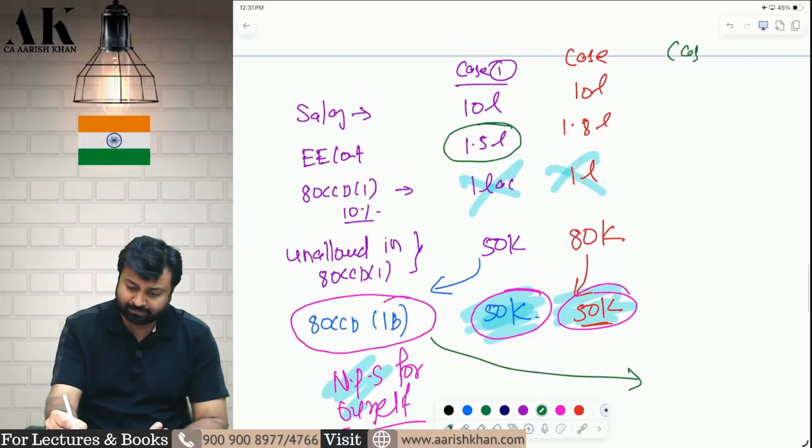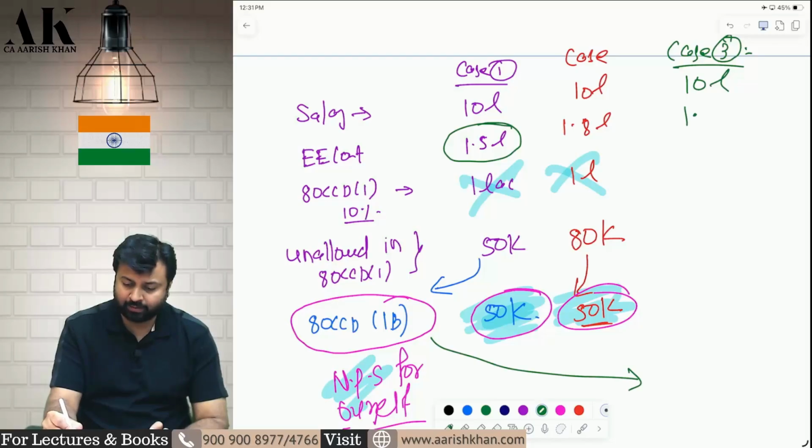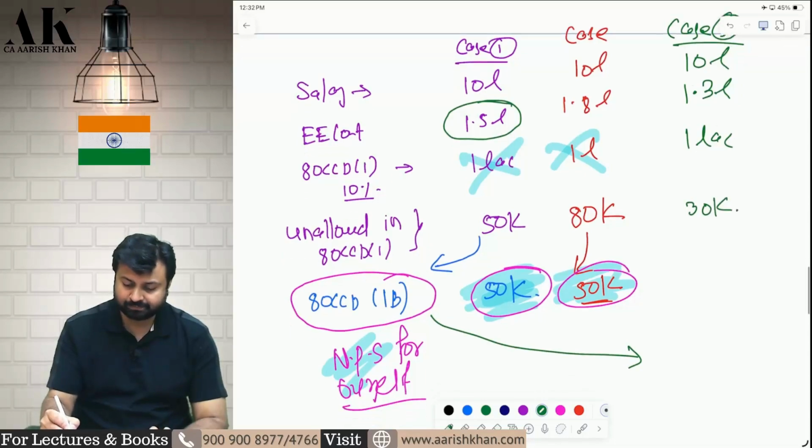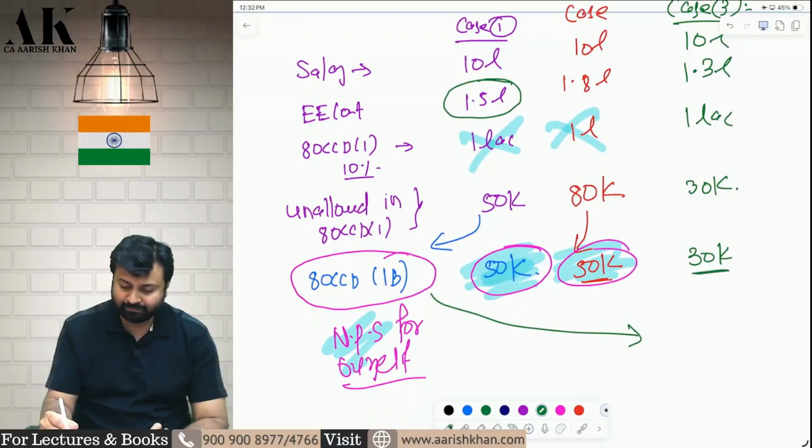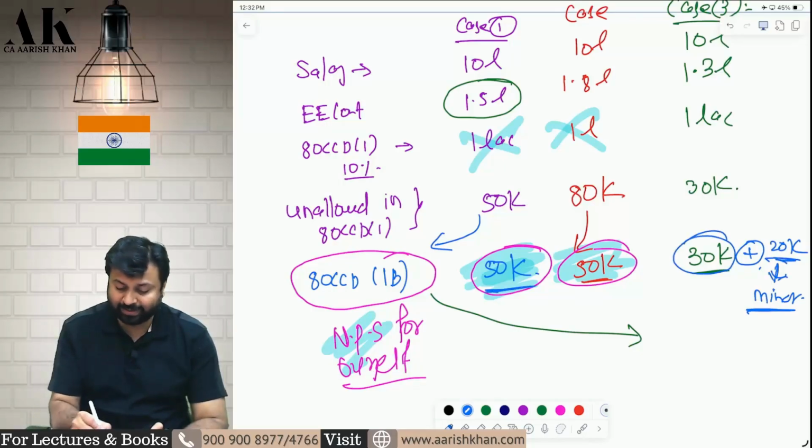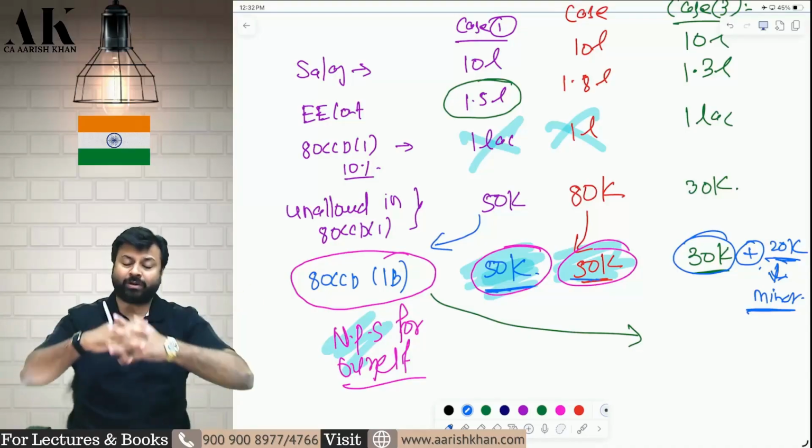Let's take another example, case number 3. Salary is 10 lakhs. Employer contribution is 1.25 lakhs or 1.3 lakhs. How much will be allowed in subsection 1? 1 lakh. How much is unallowed in 80CCD subsection 1? 30,000. So 30,000 you can claim in subsection 1B for yourself, and now you have a scope of another 20,000. You can make another NPS in the name of minor child also. 30,000 yours and 20,000 minor child. The total limit of 50,000 is for you and the minor child taken together.